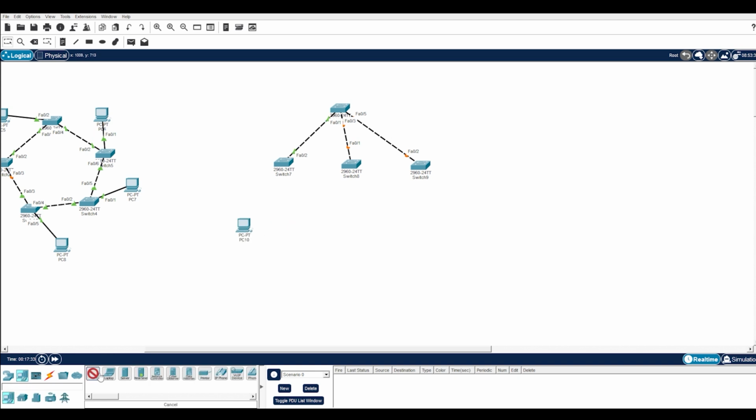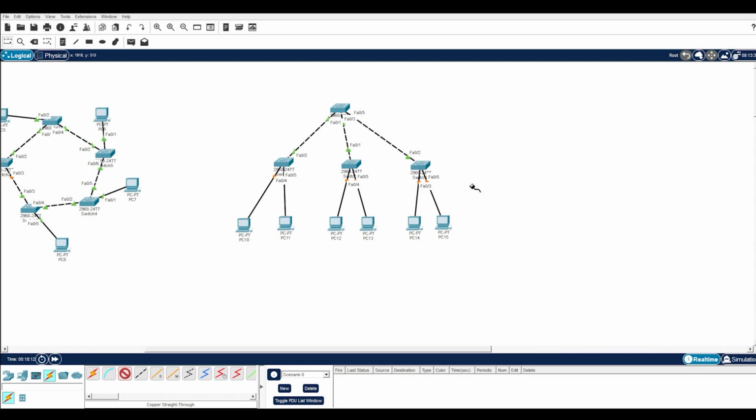1, 2, 3, 4, 5, 6. Now let us connect this PC to the main switch. We have connected one switch. I'll connect the second switch to the devices. Then we'll connect this switch to the PC.